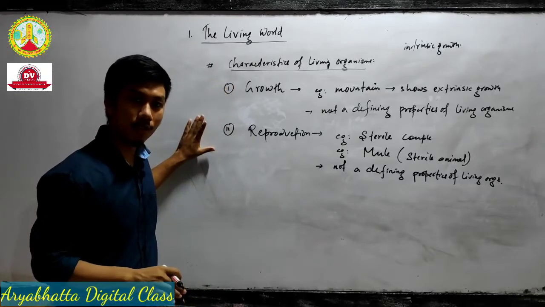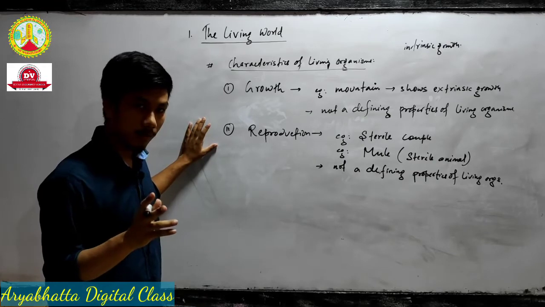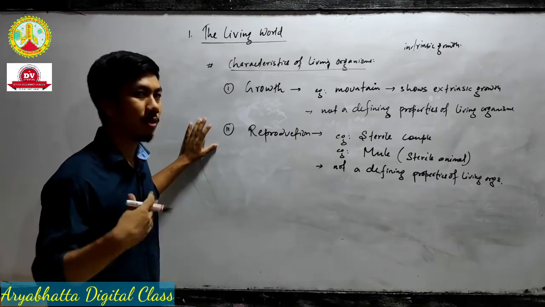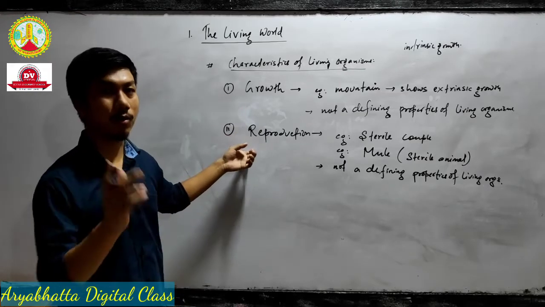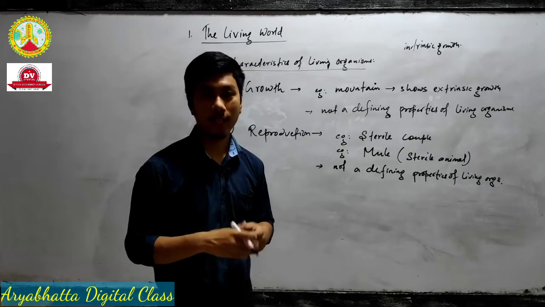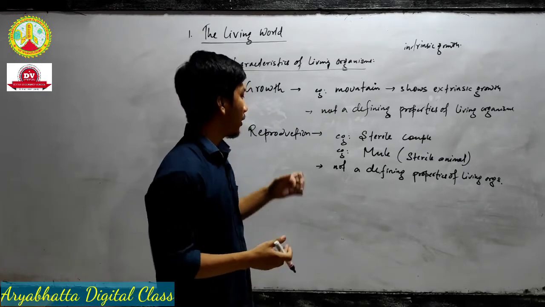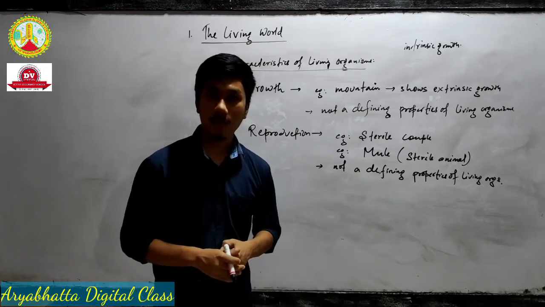The growth and reproduction. Remember, the question asks which characters are not defining properties of living organisms, or mention two characters which are not defining properties. So growth and reproduction. Why? Because in growth, the mountain also shows growth, but that growth is extrinsic. And in reproduction, the sterile couple cannot reproduce, and a mule cannot reproduce.